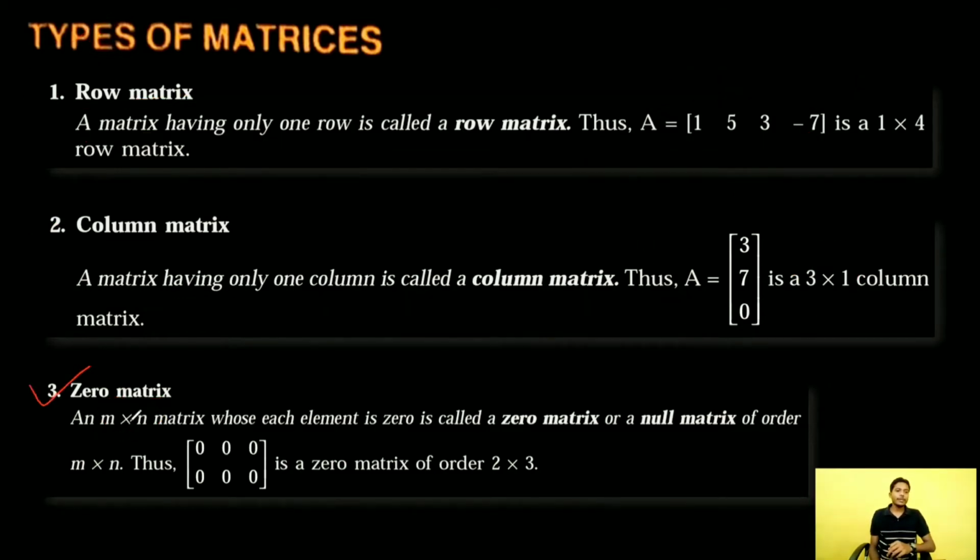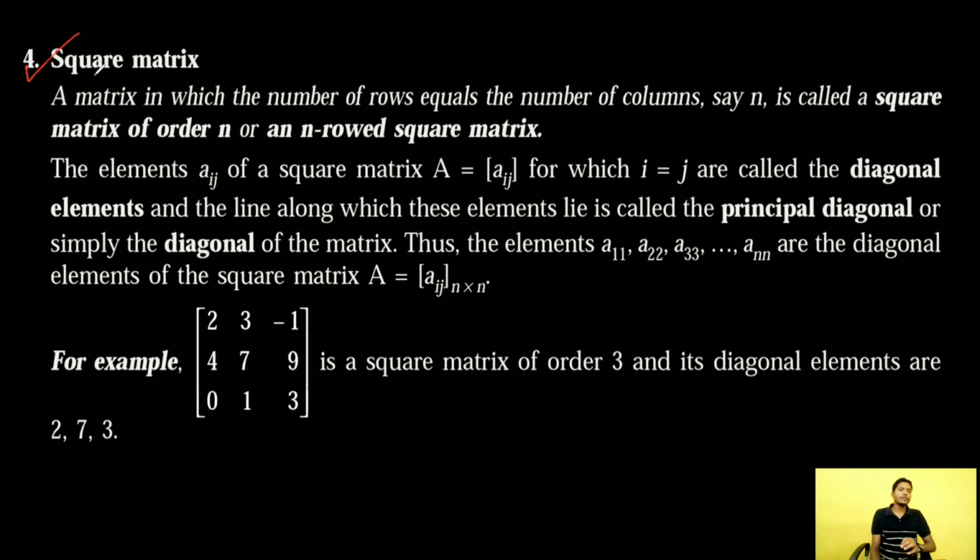Third, zero matrix. An m by n matrix whose every element is 0 is called a zero matrix or a null matrix of order m by n. This is an example of a zero matrix. And a zero matrix is written by this symbol. Okay. Fourth, a square matrix.